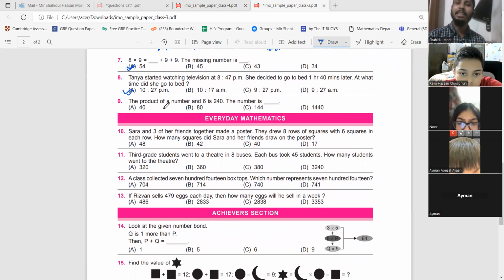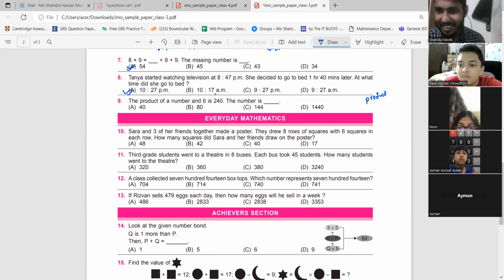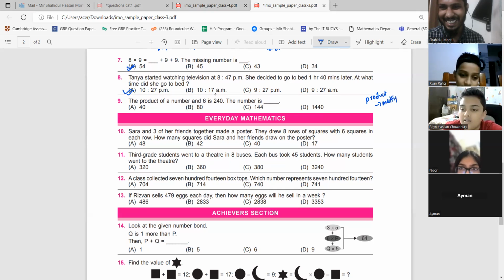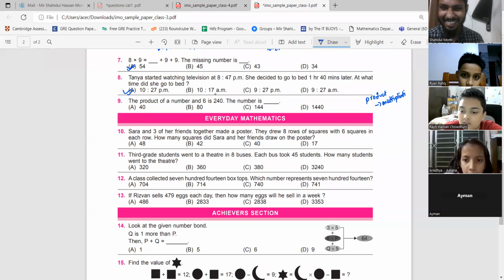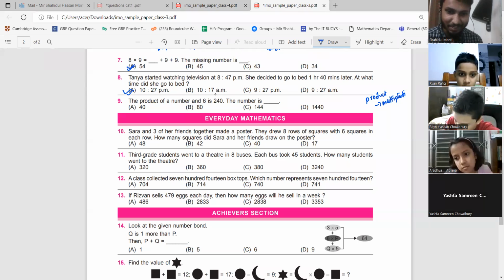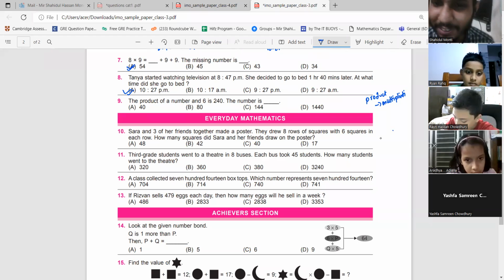Question number 9. The product of a number and 6 is 240. What is the meaning of product? Who can tell me? Multiplication. Silence, everyone. You are all talking at the same time. I understand, because I have asked the question very generally, so everyone is supposed to answer. Thank you very much. So product means multiplication.